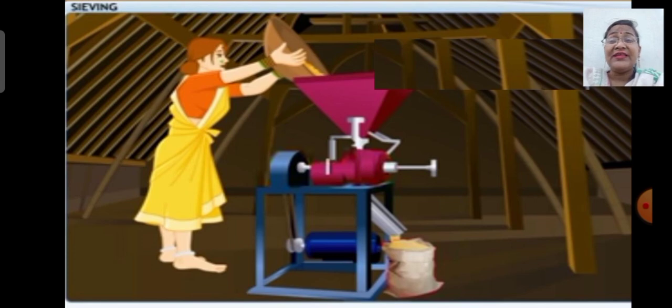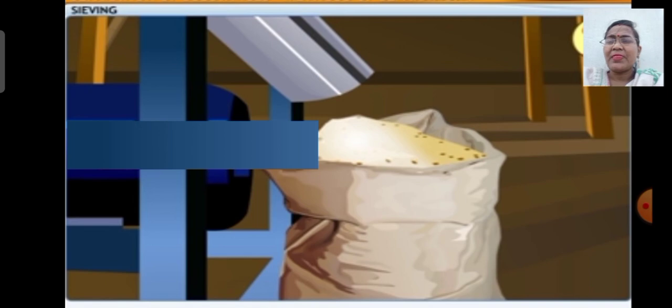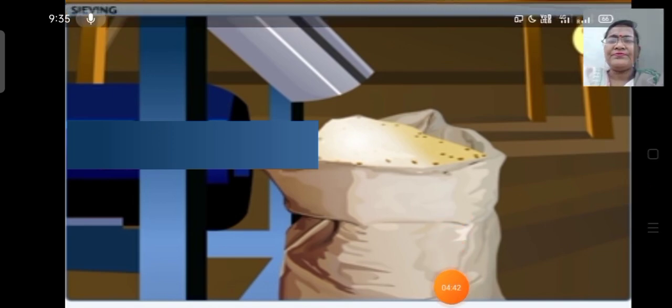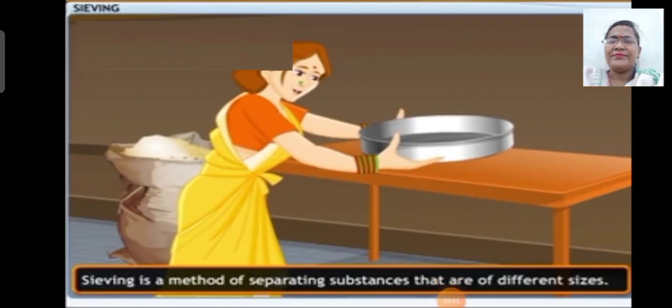Not right away. There is one more final step that needs to be completed before it can be sold. You see, this machine grinds the wheat quite well, but there are still some thicker pieces or granules in the wheat flour that need to be separated and thrown away. This is called wheat bran. Can you guess how this is separated from the wheat flour?